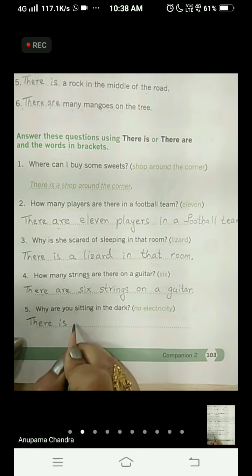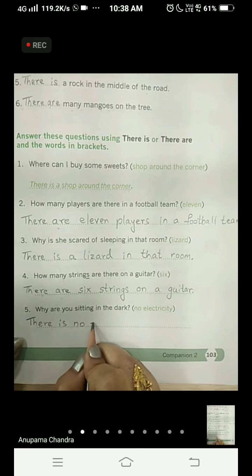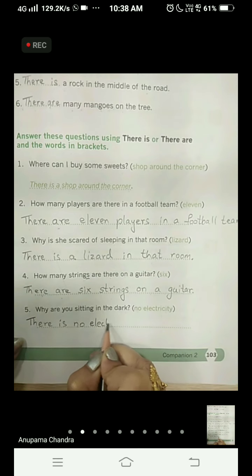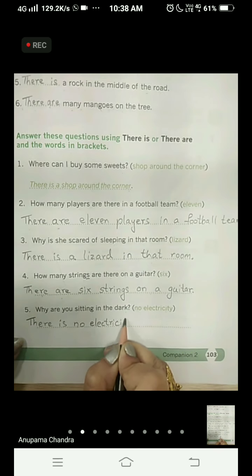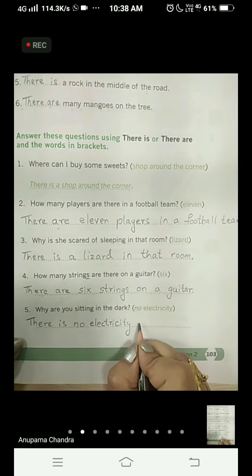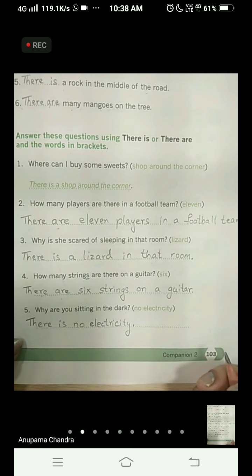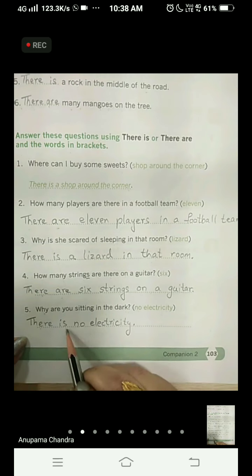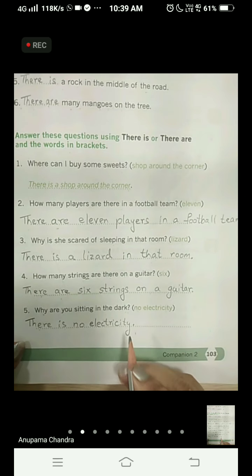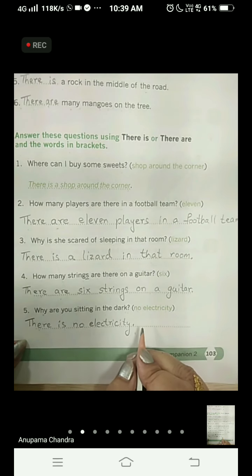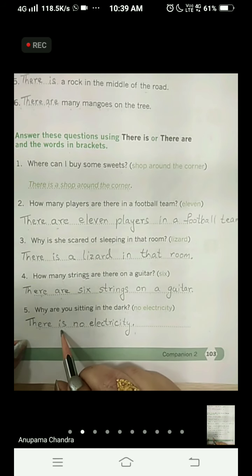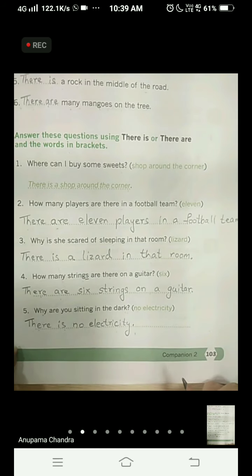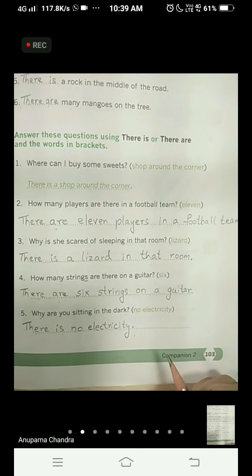There is no electricity. Okay? Why are you sitting in the dark? There is no electricity. This will be our answer. We are going to start the sentence with there is. There is no electricity. Okay, children? I repeat the sentences for you.